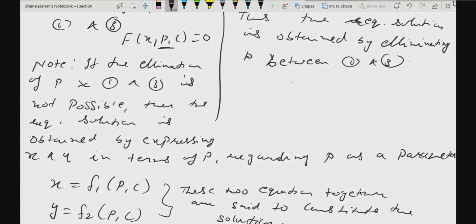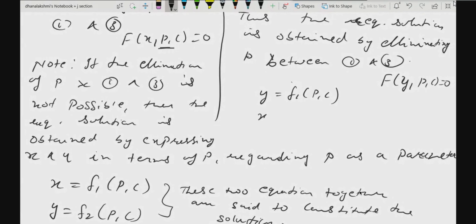Similarly here, when solvable for y, suppose you are not able to eliminate p between 1 and 3. You have got some function in terms of y, p and c. If you are not able to find p in terms of y and c, you will write y as a function of p and c, and substitute this in the given differential equation.